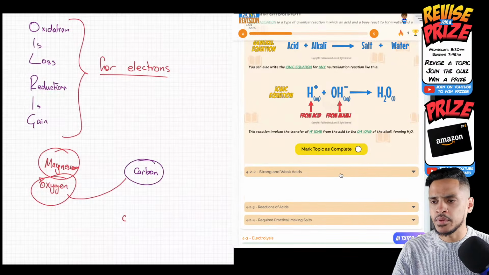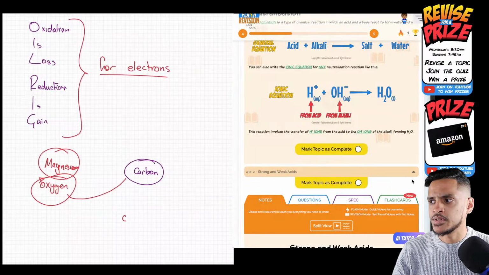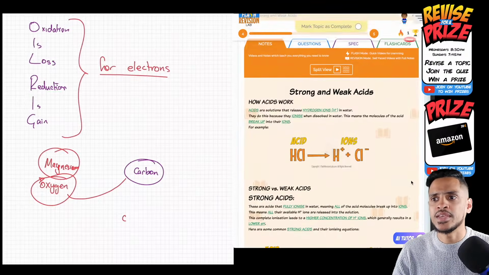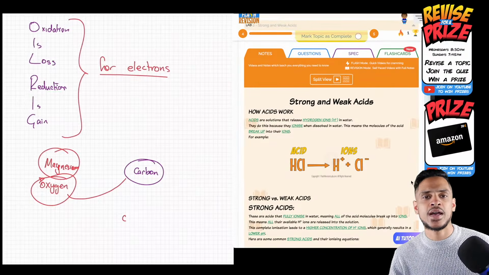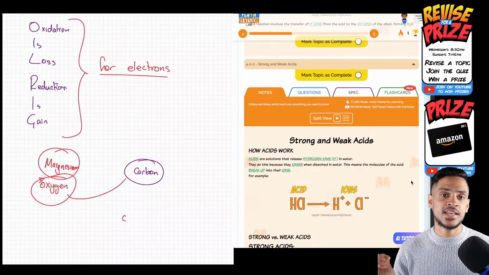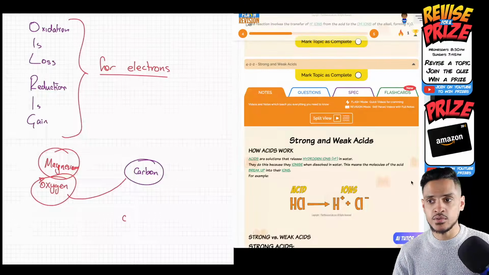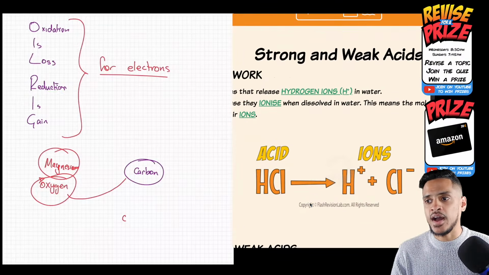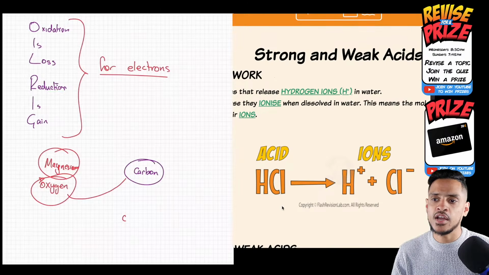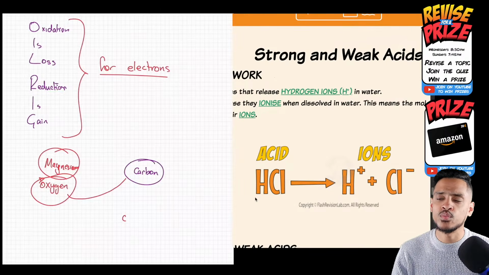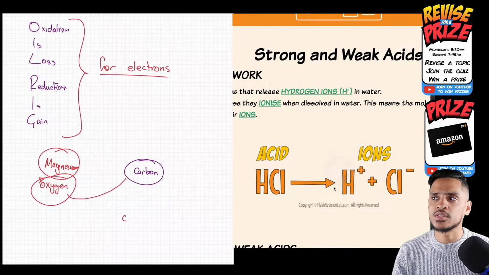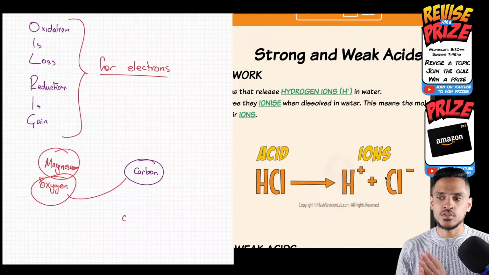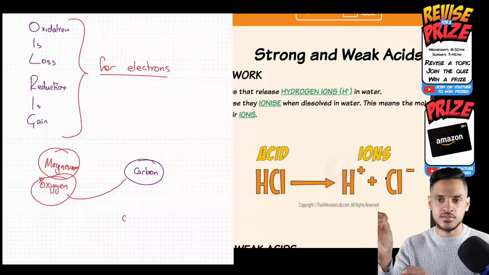And then the last bit we're going to talk about is the differences between strong and weak acids. Okay, so remember what acids do. Acids release H+ ions in water. How do they do that? They ionize in water. So see here, we've got hydrochloric acid, HCl. When you add that to water, it breaks up into its ions. It breaks up into H+ ions and Cl- ions. So in your solution, you've got H+ and Cl- just floating around there.